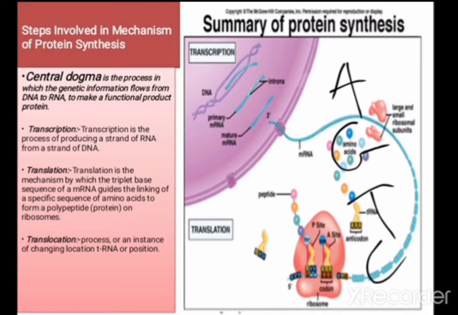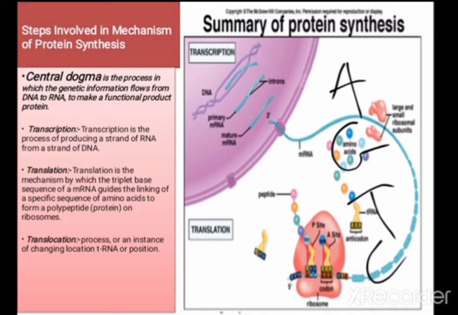With the help of this code, the messenger RNA carries this code and converts it into a long chain of amino acids that we call a protein. For synthesizing that protein, we require three steps, that is transcription, translation and translocation. Okay, what is transcription?